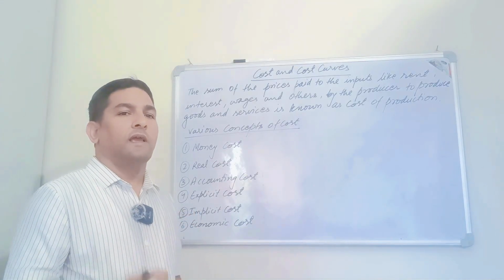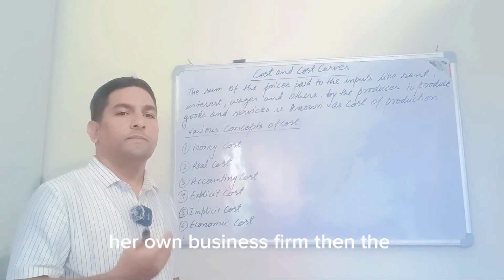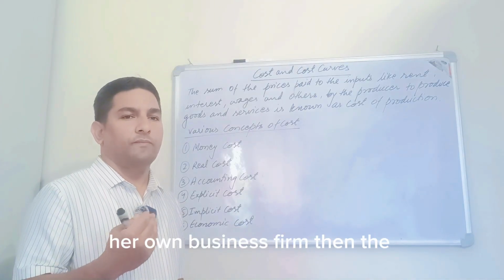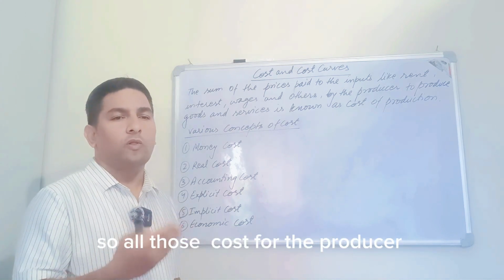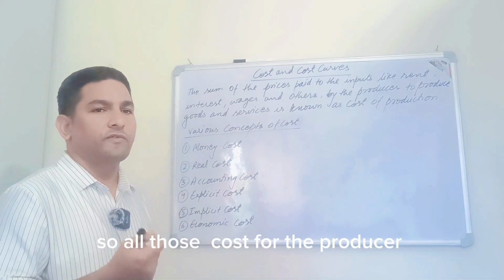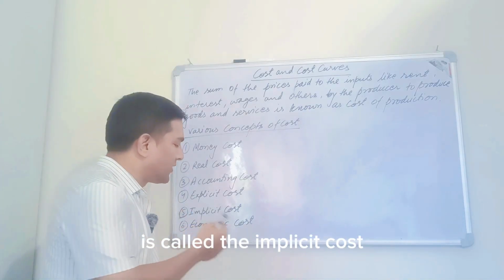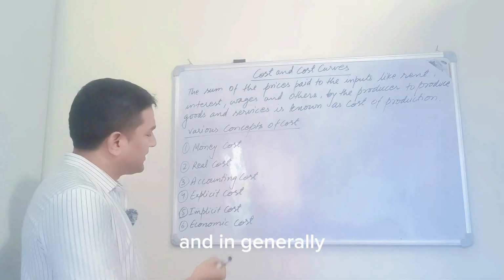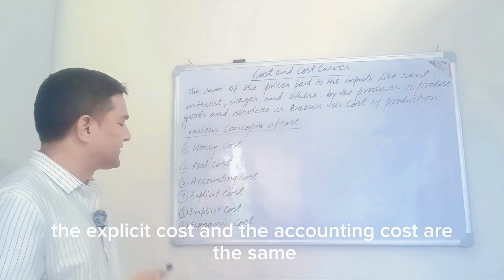And when he or she works in his or her own business firm, then the payment in the form of wage for his or her contribution in the business. So all those costs, the payment for the producer's own factor inputs, are called the implicit cost. And generally the explicit cost and the accounting cost are the same.